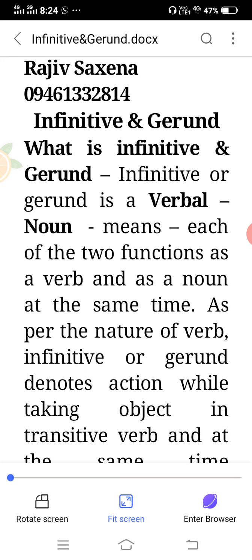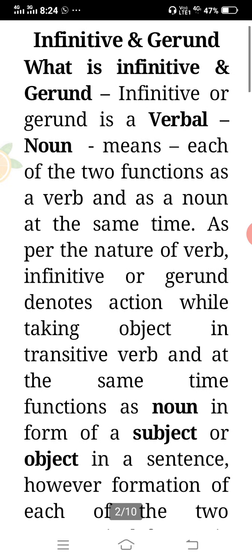Okay, each of the two functions as a verb and as a noun at the same time. As per the nature of the verb, infinitive or gerund denotes action while taking an object in a transitive verb.